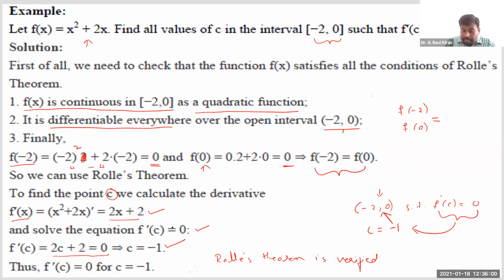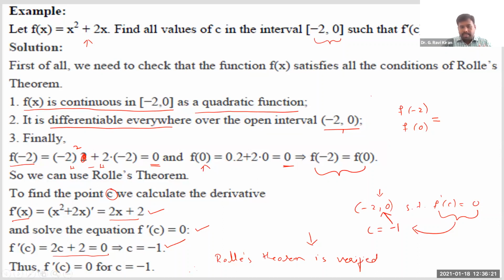We found one value c which lies in the open interval minus 2, 0, so we can say it is verified.